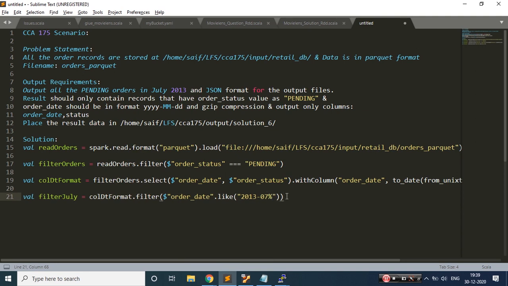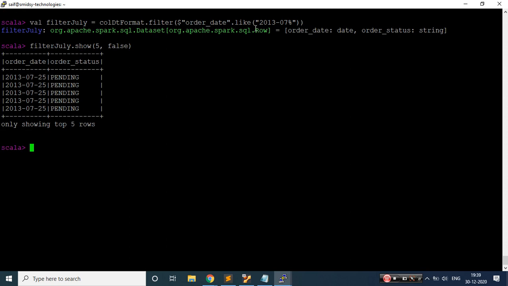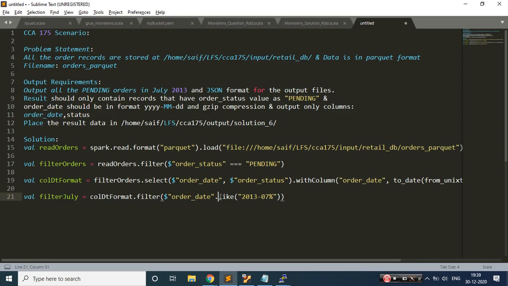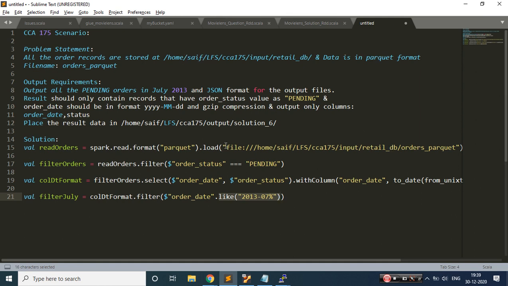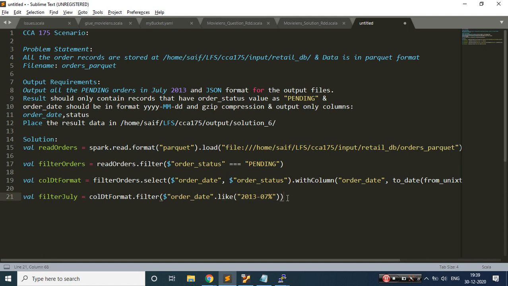We just need to identify where we are making the mistake and solve it. Otherwise, if this wouldn't have worked, I would have simply removed this and written a between clause, for people from an SQL background. Start date would be 1st of July 2013 and end date would be 31st July of 2013. I would have twisted my code like that because they wanted only July data, correct? I can write my code like that also, but I'm able to get the data.